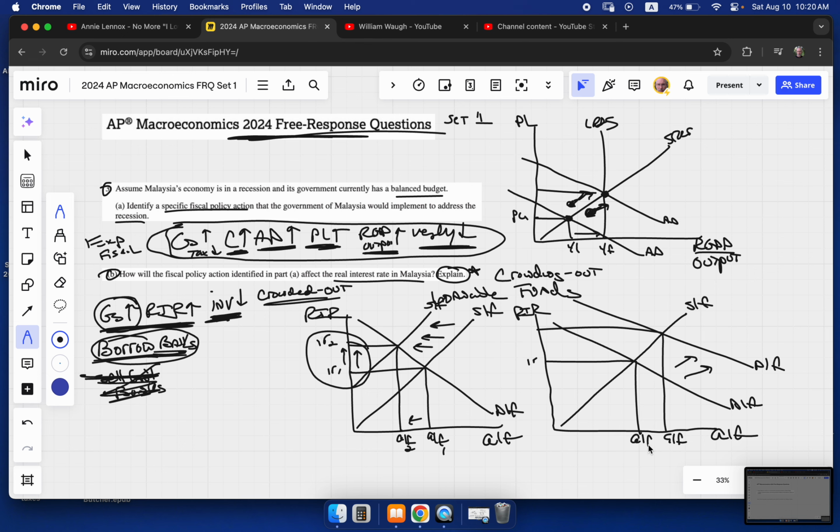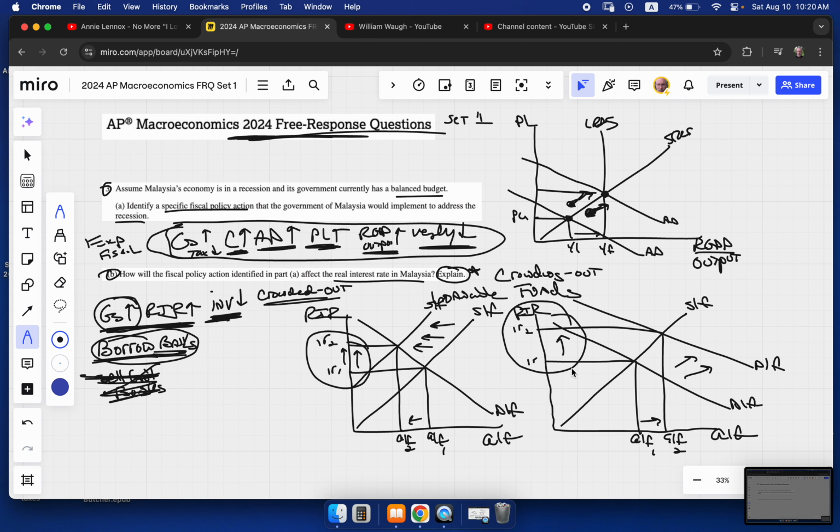Now, don't worry so much about the quantity of loanable funds. We see they're going one direction in one case and the other direction in the other. Don't worry so much about that at this stage of the game. Recognize that what they're asking you about is interest rates, and we're dead right on what's going on with interest rates here. They have to go up anytime there's government spending.